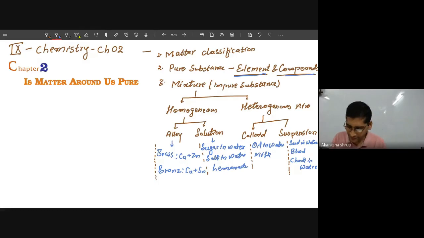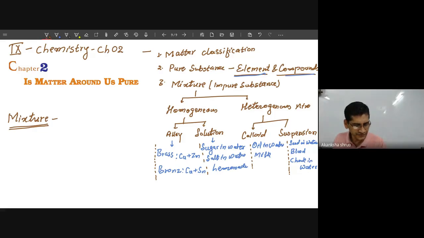Now today we have to start with mixture. So we will start with the very basic definition of mixture. What is a mixture? Then we will classify this mixture.